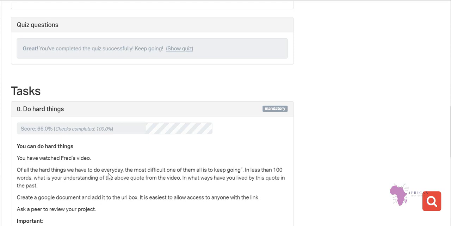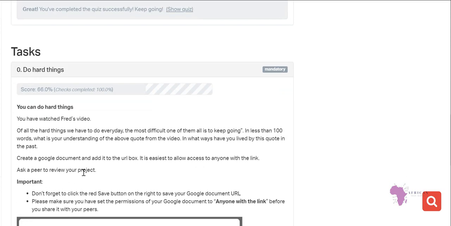It's just something small, nothing much. It's less than 100 words, so you don't have to write a whole page. It's only around 1 or 2 paragraphs, just explaining how you understand this one and how it is applicable in your life.